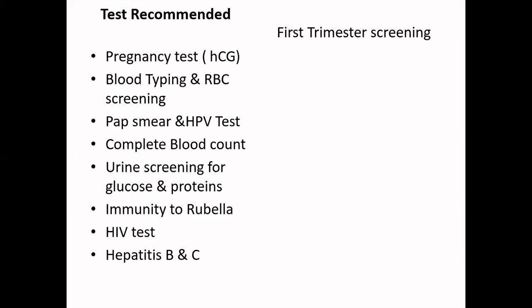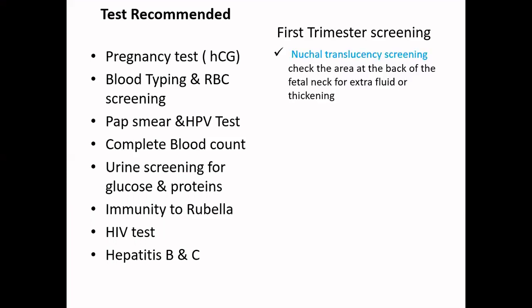Now, going to the first trimester screening, when we recommend the particular ultrasound at the first trimester, usually we are looking for something called nuchal translucency screening. Basically, in that scan, the technician who is performing the scan will look out for the following things.